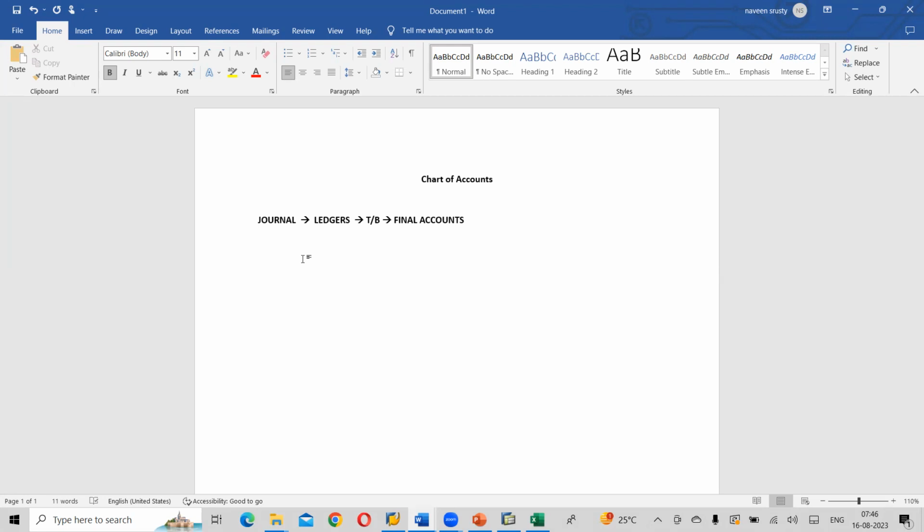Any activity where money is used, all the entries, like any purchase, any sale, or any expenses, is known as a journal. Why is it known as a journal? It has all the entries recorded on a daily basis. Yes, but what exactly is the meaning of journal? You can call it an entry, right? Instead of journal, you can call it an entry. Why are we naming it a journal?